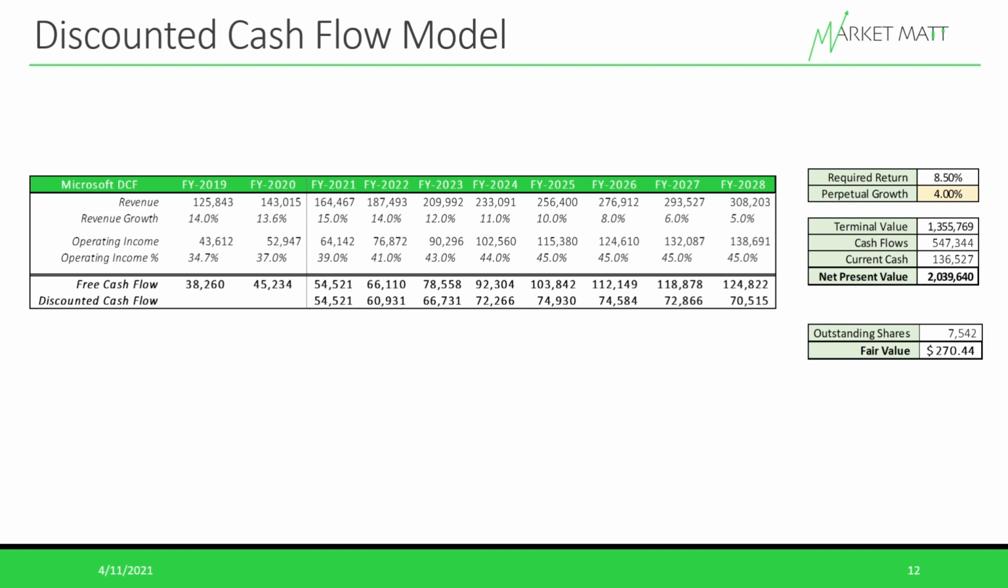And so continuing down to its operating income, like we saw when we were looking at its income growth over the last 6 years, we really saw an increase in its operating income margin. And so I kept increasing this slightly, basically 2% from 2021, 2022, 2023, and then I kind of tapered it off at about 45%.